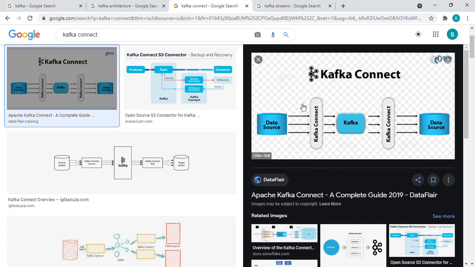Normally, producer and consumer APIs help to send and receive the data from normal Java applications. These Kafka Connects help to send and receive the data to and from third-party applications. And the next one is Kafka Streams.